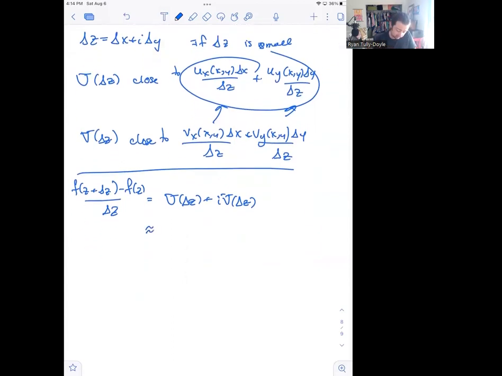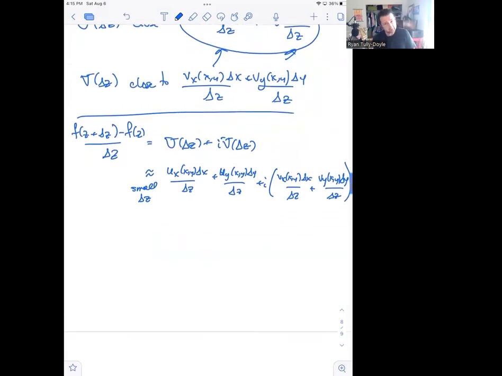So this is about equal to, in fact, we can say equivalent if delta z is small. So for small delta z, this is equal to ux x y delta x over delta z plus uy x y delta y over delta z plus i times vx x y delta x over delta z plus vy x y delta y over delta z.